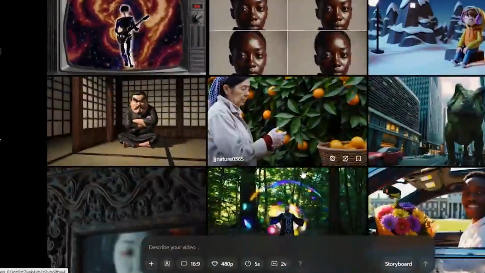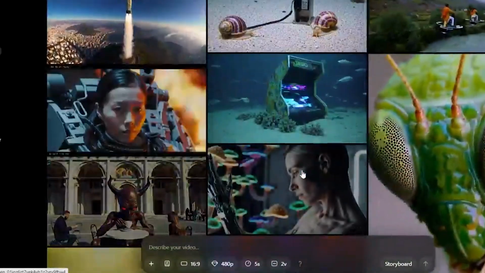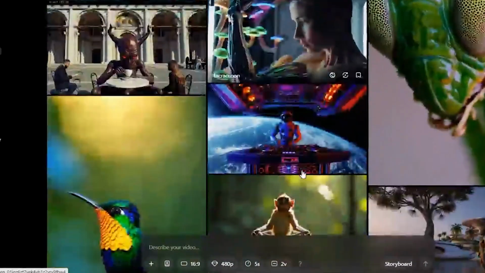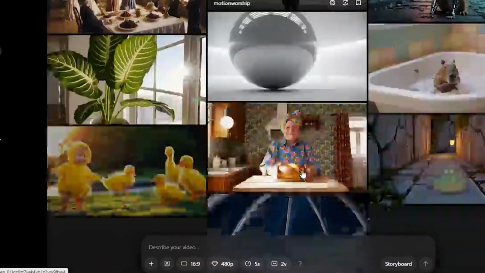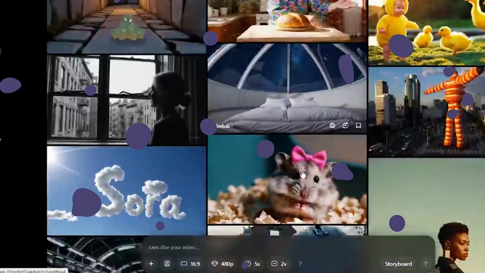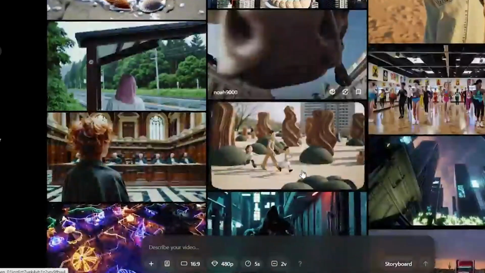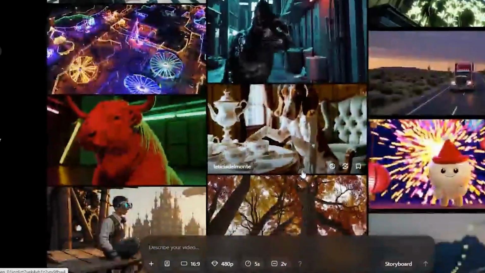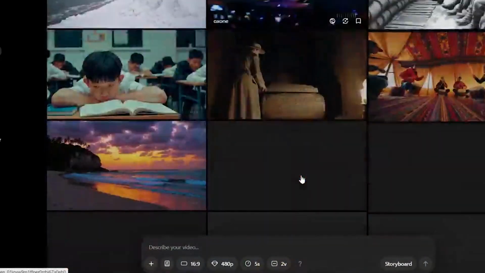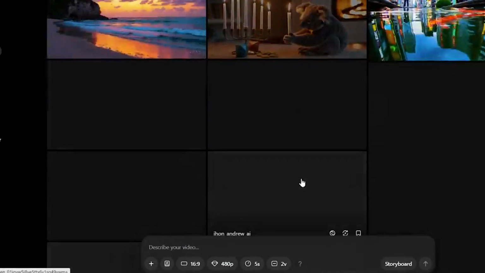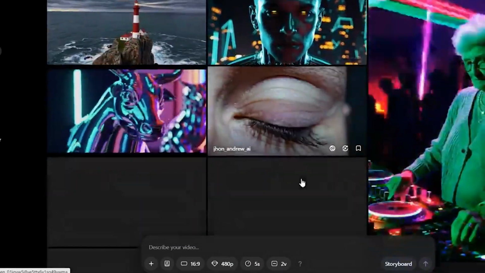For $200 a month, you get up to 500 videos, 10,000 credits, unlimited relaxed videos, a maximum resolution of 1080p, up to 20 seconds in duration, 5 concurrent generations, and downloads without a watermark. However, the price is too high for what it offers, making it unfriendly for most users. It struggles to create what we intend, lacks coherence with the prompt, and fails to produce realistic results. It was super hyped, but it didn't turn out to be what we expected. Considering the lack of quality and the steep pricing, I don't recommend it.